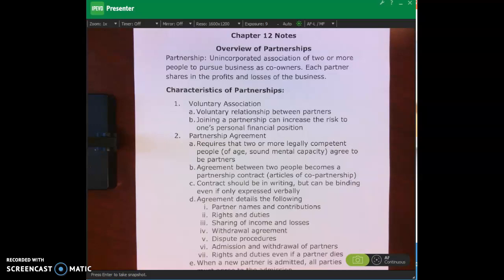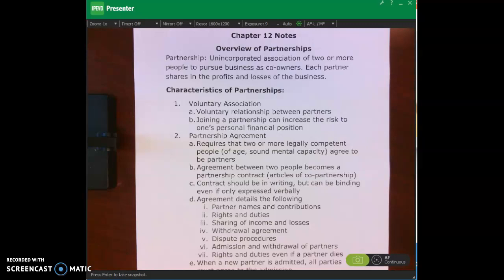So here I have the definition of a partnership, and it's an unincorporated association of two or more people to pursue a business venture as co-owners, and those owners share in the profits and losses of the business, okay? So in terms of specific characteristics about partnerships, because understanding these will help us to understand the concept of a partnership better, the first one is that there's voluntary association.